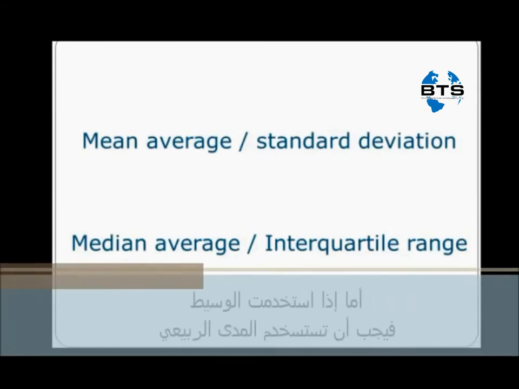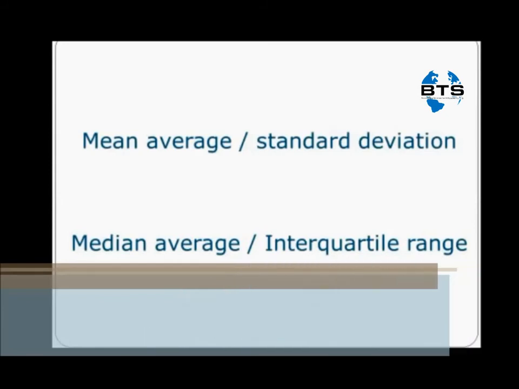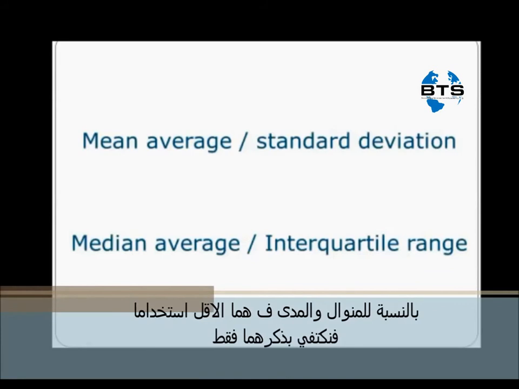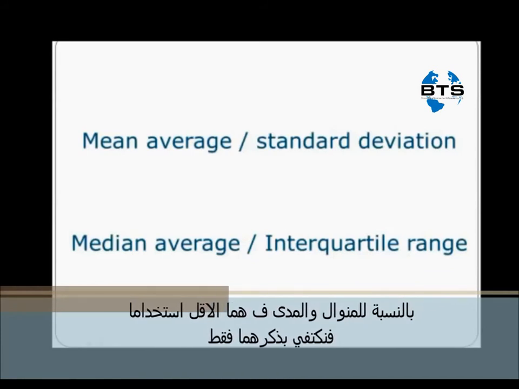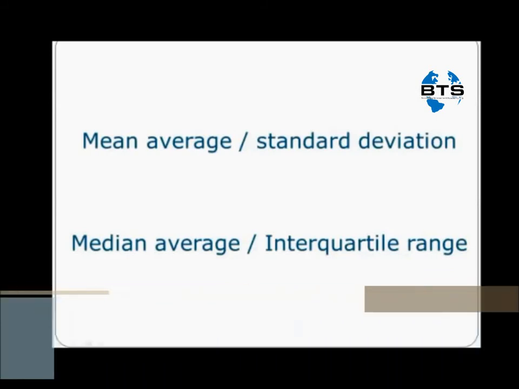Likewise, if you use the median average, the accompanying measure of dispersion you would use is the interquartile range. Since the mode and the range are the least reliable, they may only warrant a mention purely to enable your reader to gain more information of your dataset.